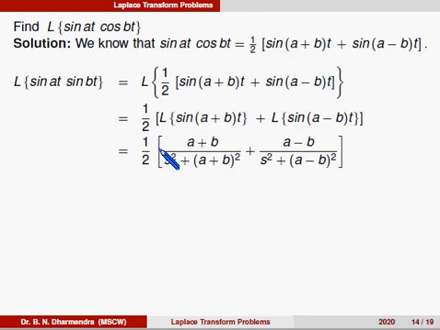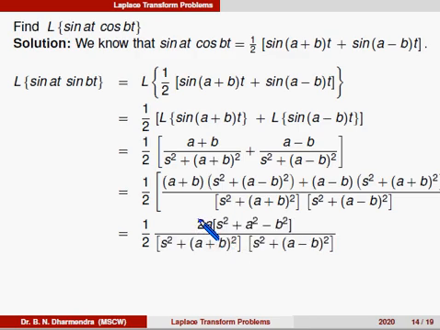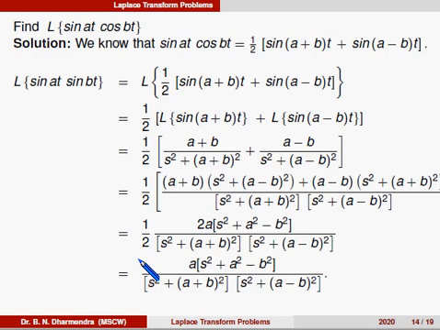So it can be written as 1 by 2 times, Laplace of sine of (A plus B) into T is (A plus B) divided by A square plus (A plus B) whole square, and here it is (A minus B) divided by A square plus (A minus B) whole square. We can take the LCM, and after simplification, 2 into A into (A square plus A square minus B square), the 2 gets cancelled. So that is equal to A into (A square plus A square minus B square) divided by the LCM.